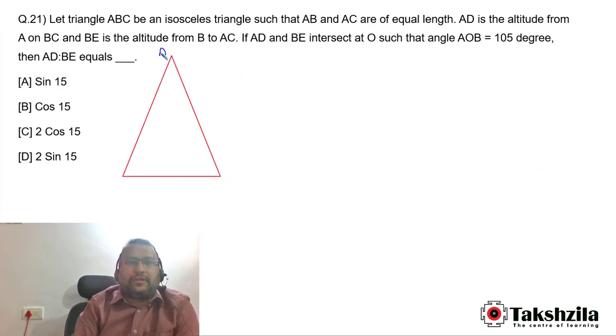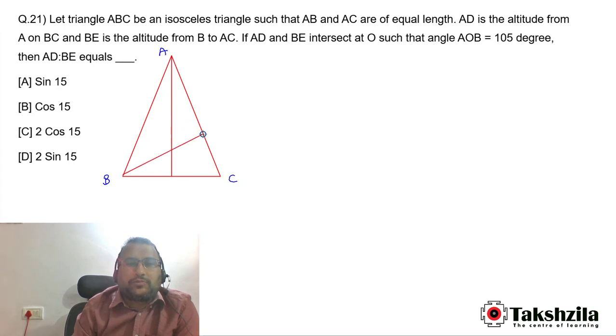This is triangle ABC. After this, a perpendicular is drawn from point A to the opposite side and from point B to the opposite side. Now these angles are going to be 90 degrees. Over here AB is equal to AC.